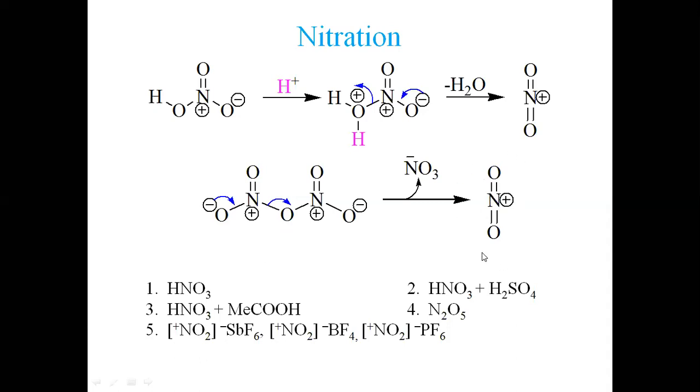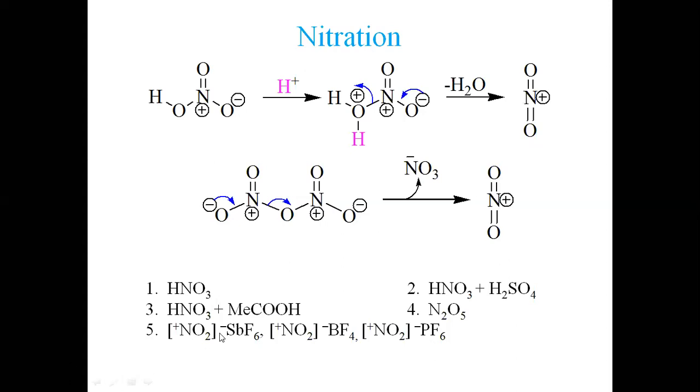The fifth method which has been used for generating nitronium ion uses counter ions, in fact. So these are the counter ions. Nitronium ion is generated by any of the first four methods on commercial scale, and it is quenched with an anion. Let's see what anion. The counter ion is antimony hexafluoride, the anion.